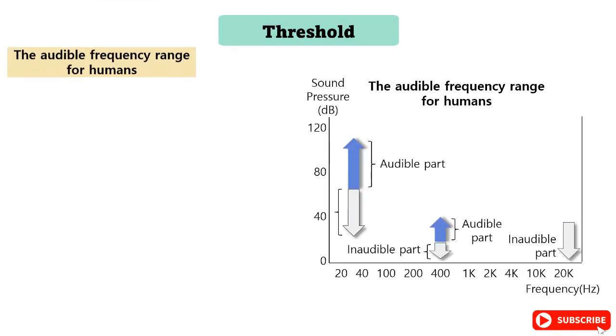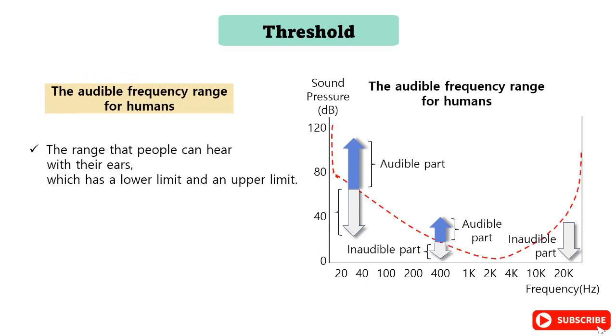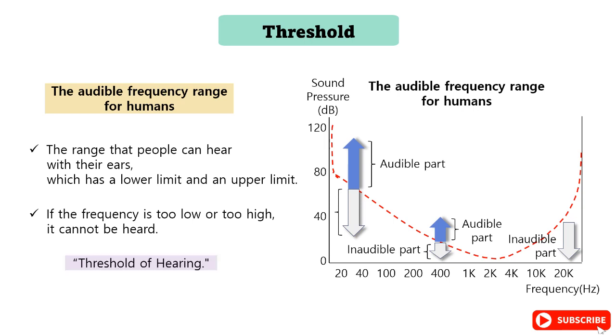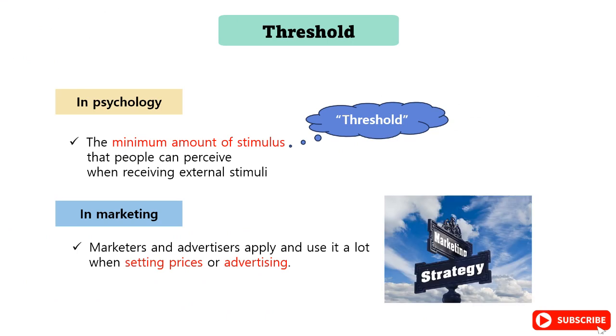For example, the audible frequency range for humans refers to the range that people can hear with their ears, which has a lower limit and an upper limit. If the frequency is too low or too high, it cannot be heard. This is called the threshold of hearing. In psychology, the minimum amount of stimulus that people can perceive when receiving external stimuli is called the threshold. In marketing, marketers and advertisers apply and use it a lot when setting prices or advertising.